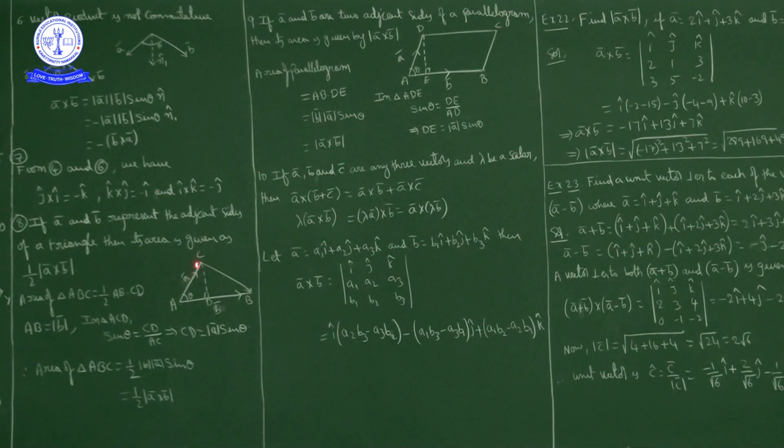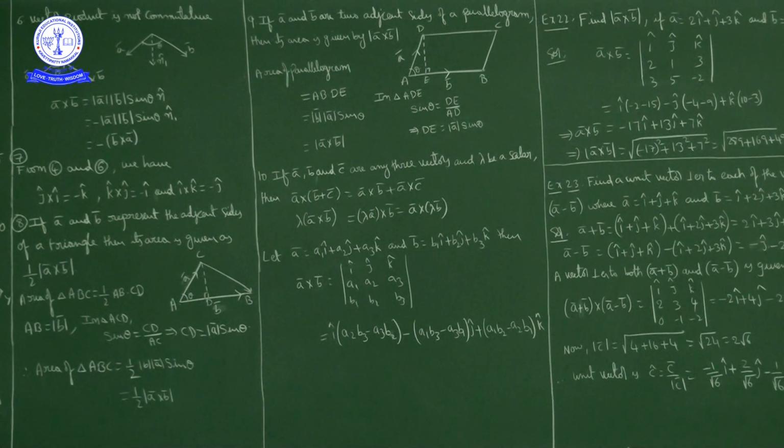Now AC is the vector a bar, so the length of AC is the magnitude of vector a bar. So CD is equal to magnitude of a bar into sin theta.